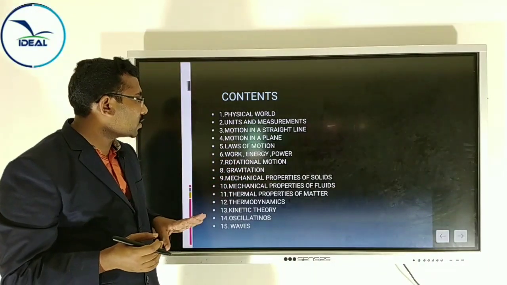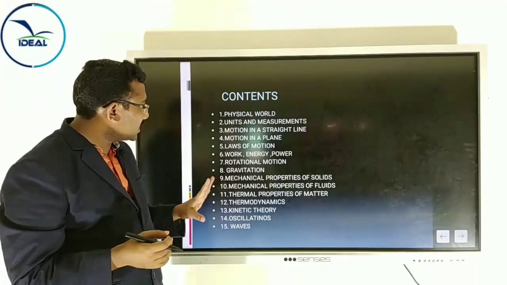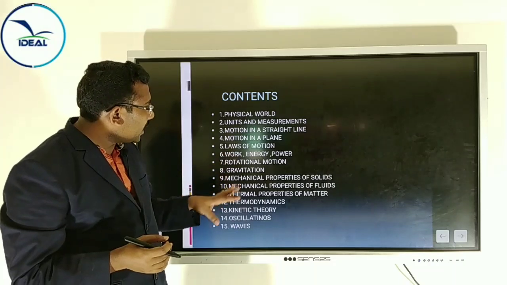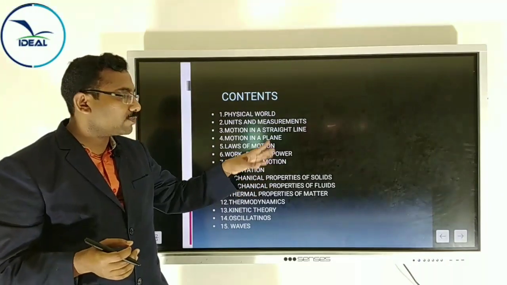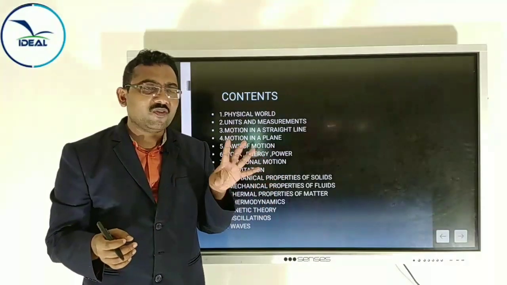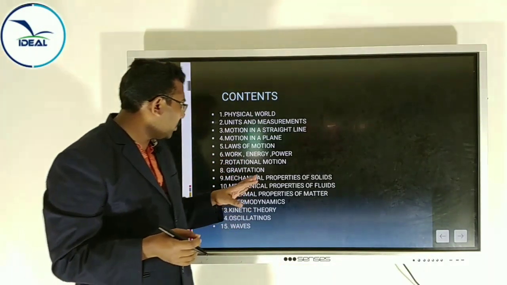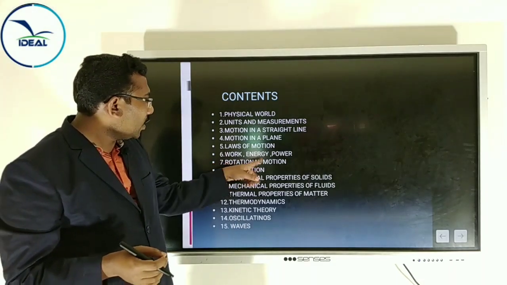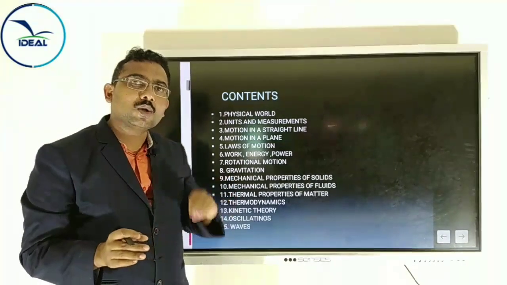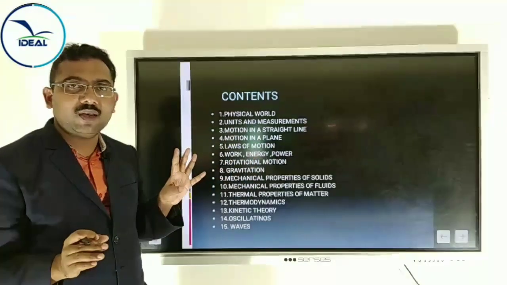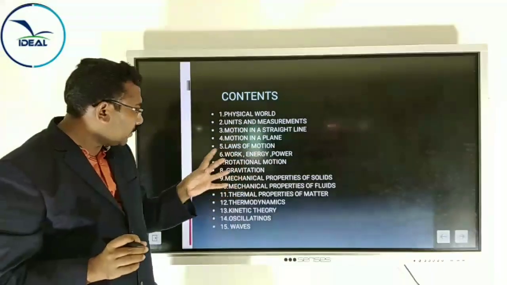Now the fifth chapter, laws of motion. You already know Newton's laws of motion, you are familiar. So it is a very easy chapter. And work, energy, power, the next chapter. Also you know work, what is work, energy, what is power, etc. This will also be studied in detail this year. And the next chapter, rotational motion, it is new for you, a new idea. And the eighth chapter, gravitation, also you are familiar. Newton's laws of gravitation, the universal law of gravitation you already studied, and related things in more detail.